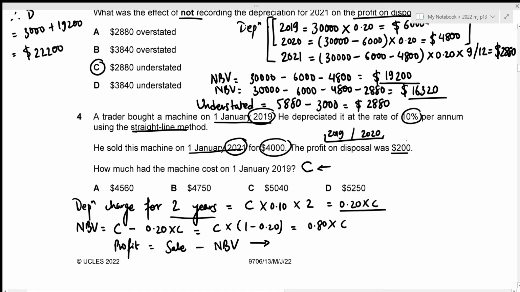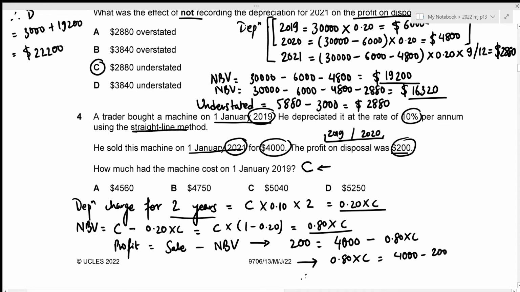The profit on disposal is 200. The sale proceeds is 4,000. And we just need to subtract the net book value, which is 0.80 times cost. Now we can easily figure out the value for C. That is going to be 0.80 times C equals 4,000 minus 200.